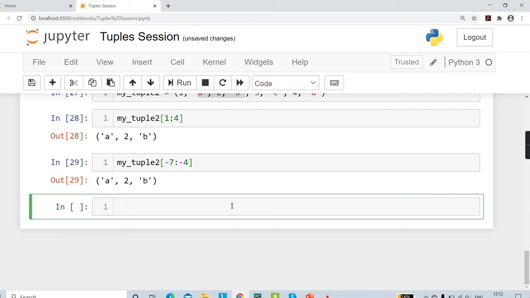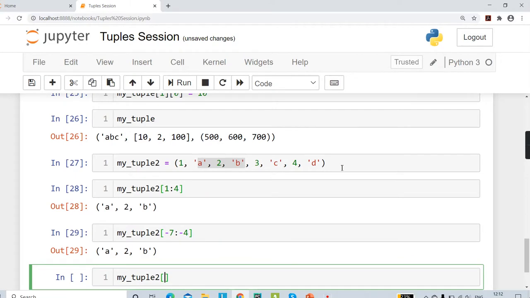Okay, now let's say I want to capture the entire tuple. Okay, but instead of simply running my tuple2, I want to use the indexing method or the slicing method as we call it, and get our complete my tuple2. So all the elements from 1 to d.